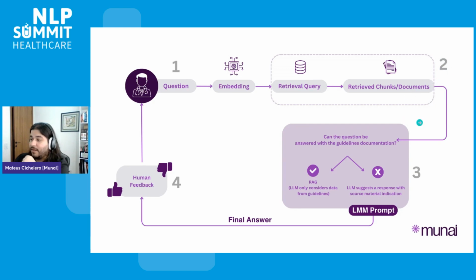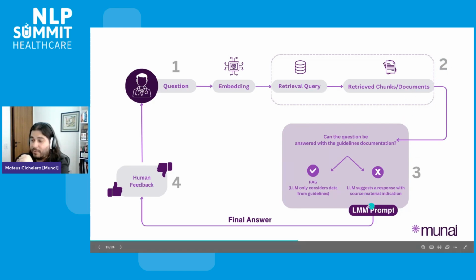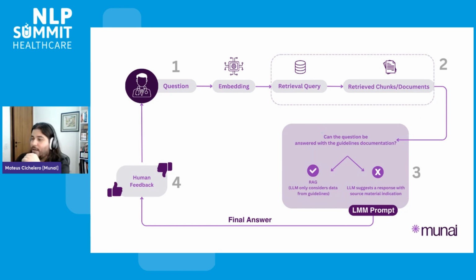From that, we work a lot on our prompt. Basically, we have two flows that go from there. We have the relevant data, the guidelines and protocols and chunks from those documents. And the idea here is to ask: can the question be answered with those guideline chunks or documentation? If the answer is yes, then we go through a standard RAG flow, where the LLM only considers data from those guidelines.